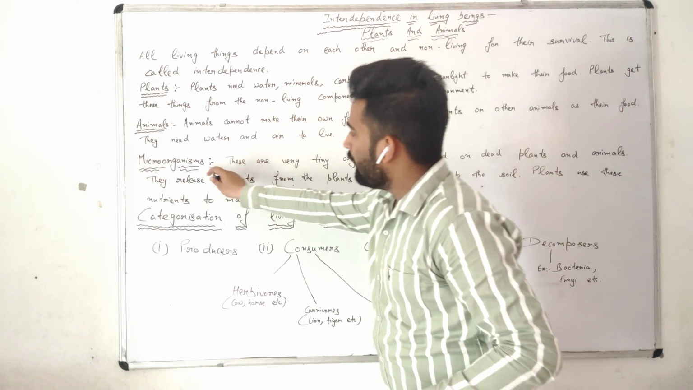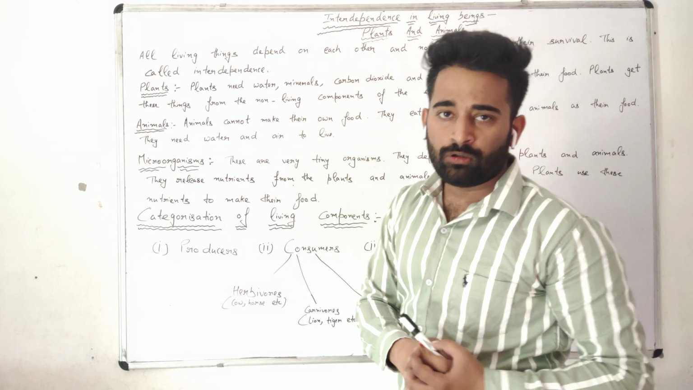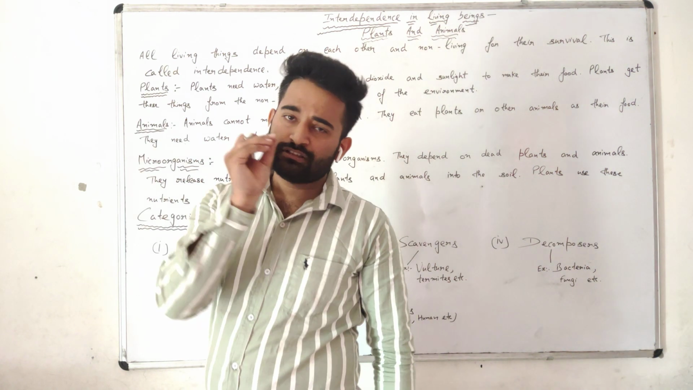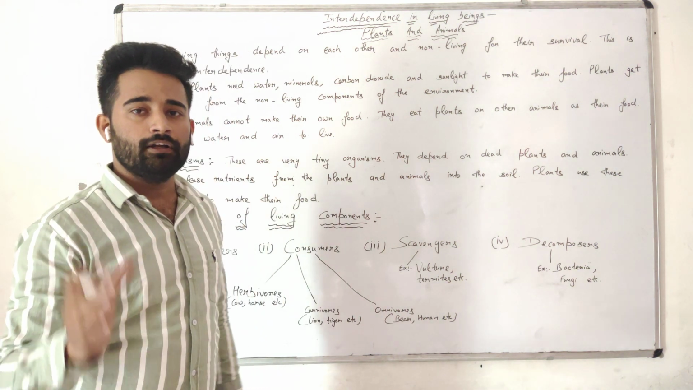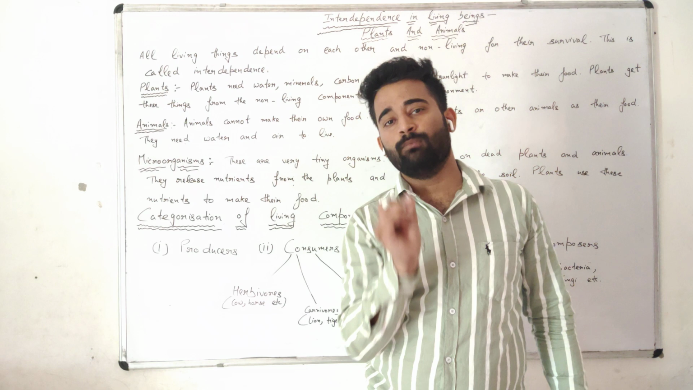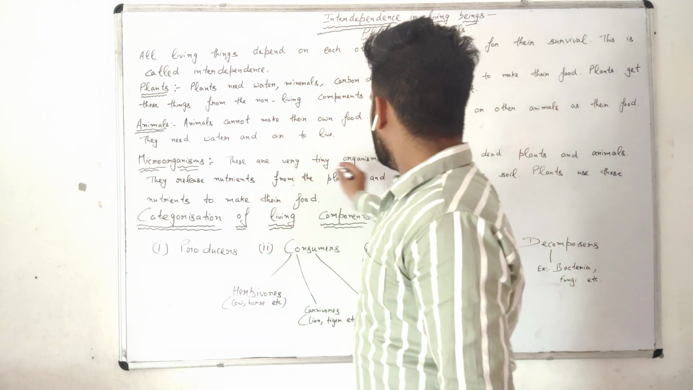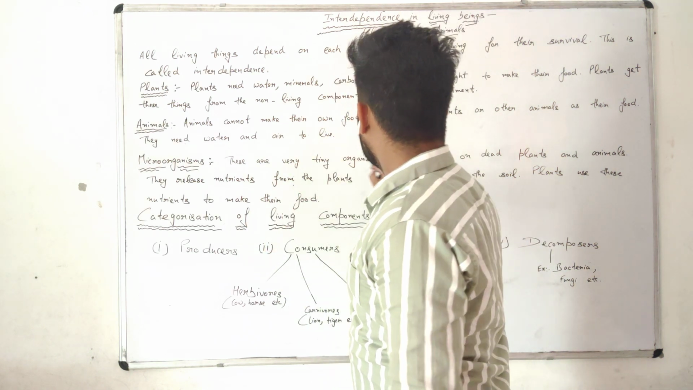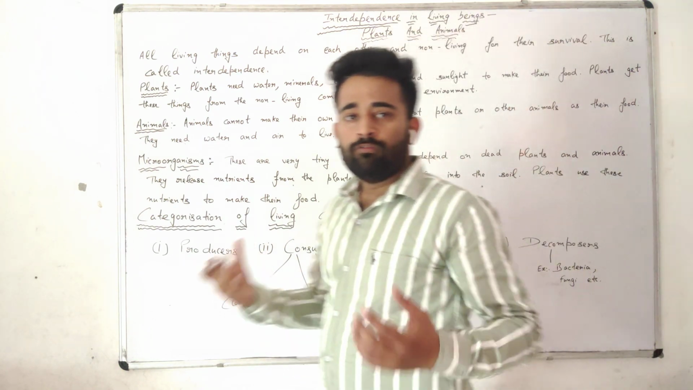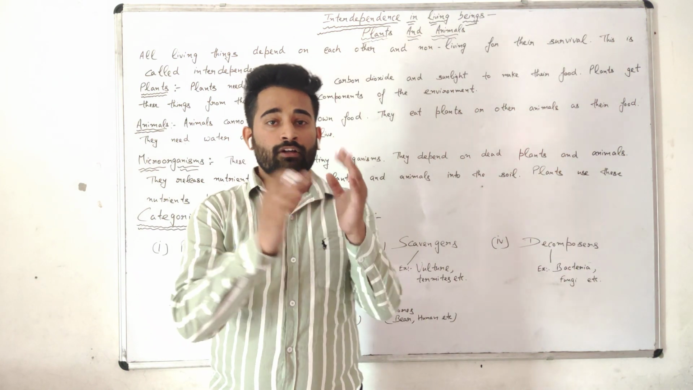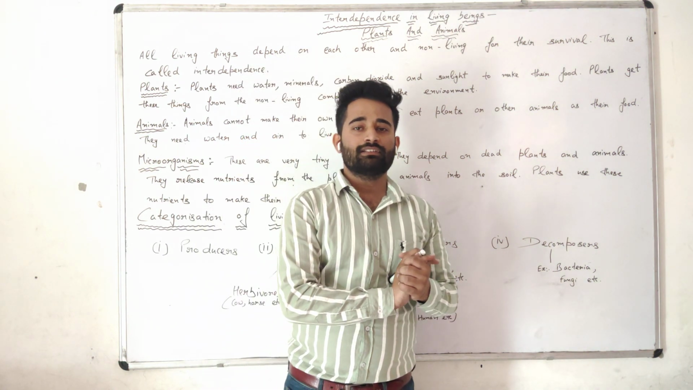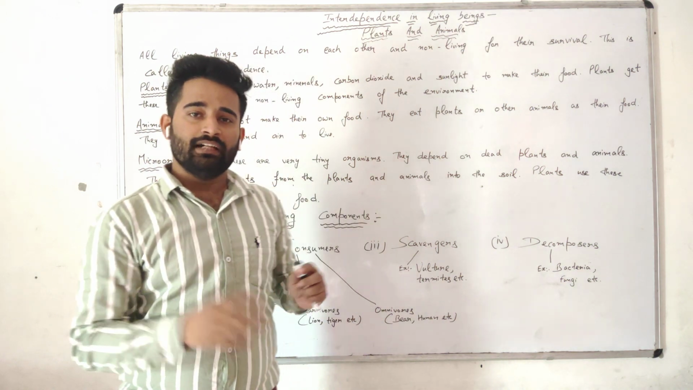Next thing is microorganisms. What are microorganisms? Very tiny organisms. You can say very small organisms are called microorganisms. What is the meaning of micro? Micro means very small. These are very tiny organisms. They depend on dead plants and animals. From where do microorganisms get their food? Microorganisms get their food from dead plants or animals. They eat dead plants and animals.